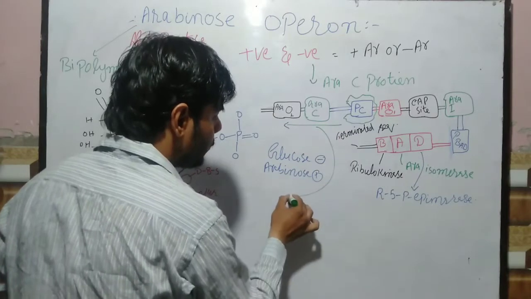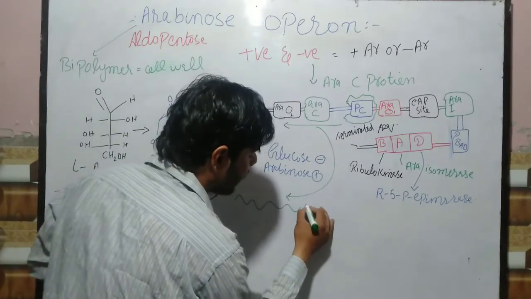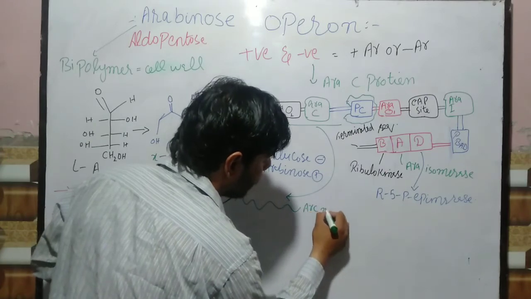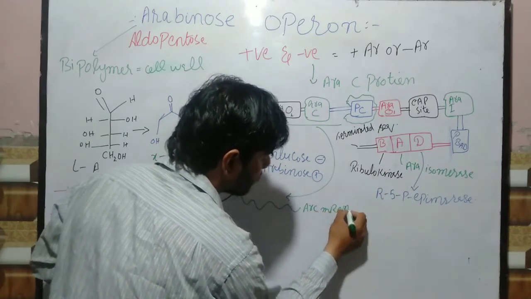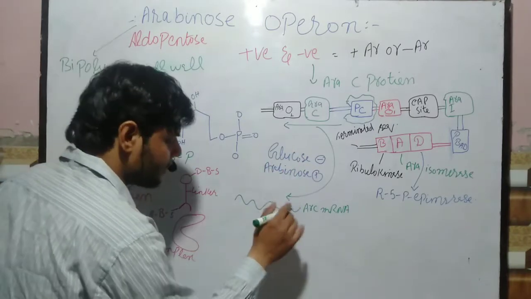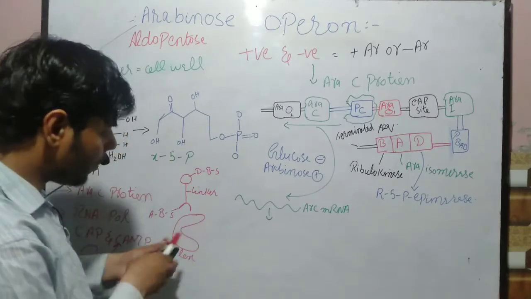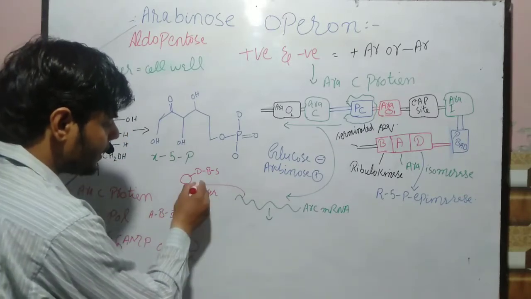So then what do we get? We get the Ara C genes, as you can see. This is the Ara C mRNA, let's suppose. From this we get the Ara C protein. So what do we get after that? We get the Ara C protein.